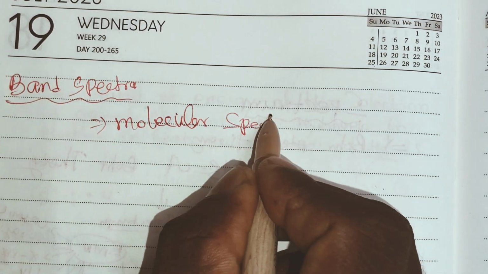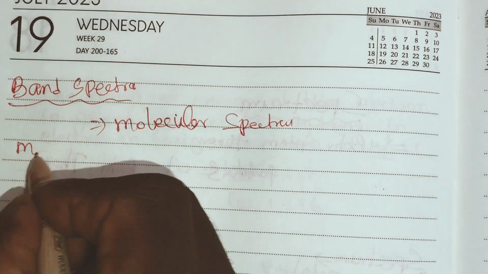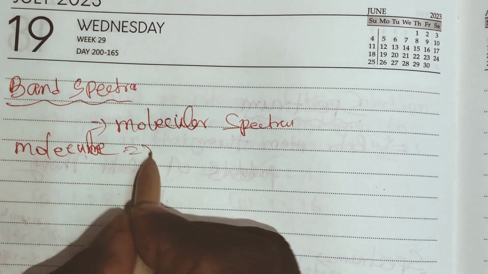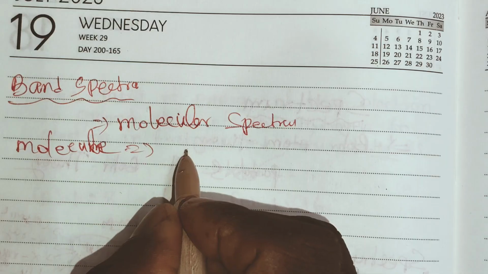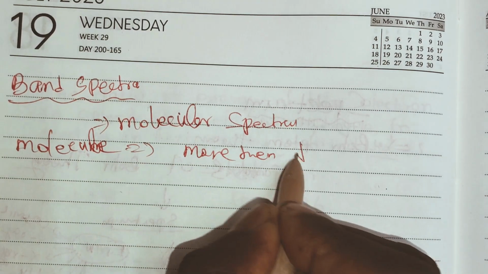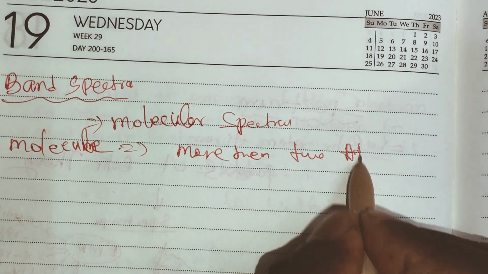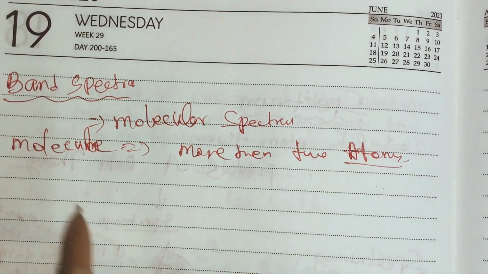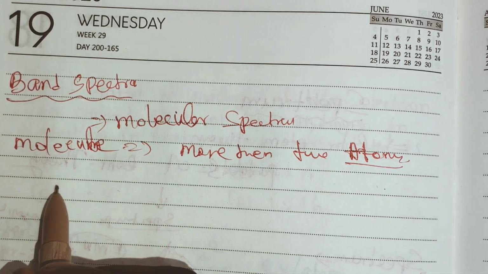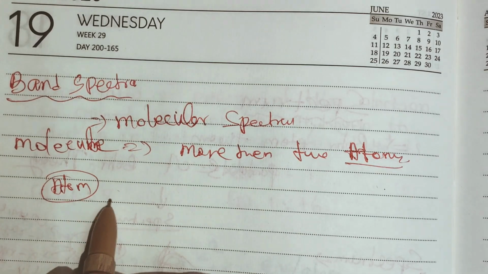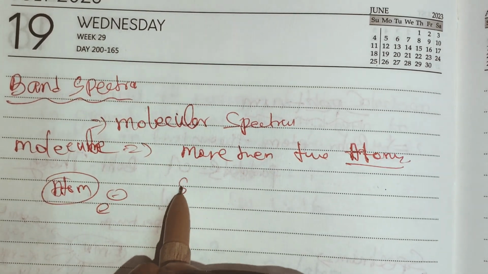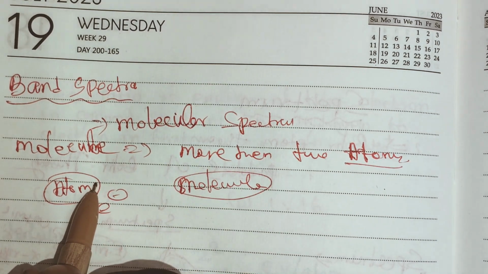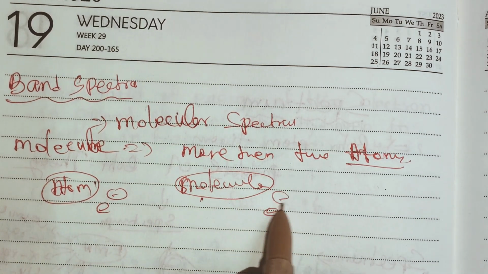Molecular spectra. We know that a molecule is more than two atoms combined. The atom consists of a number of electrons. Similarly, a molecule is made up of atoms, so the molecule contains a very huge number of electrons.